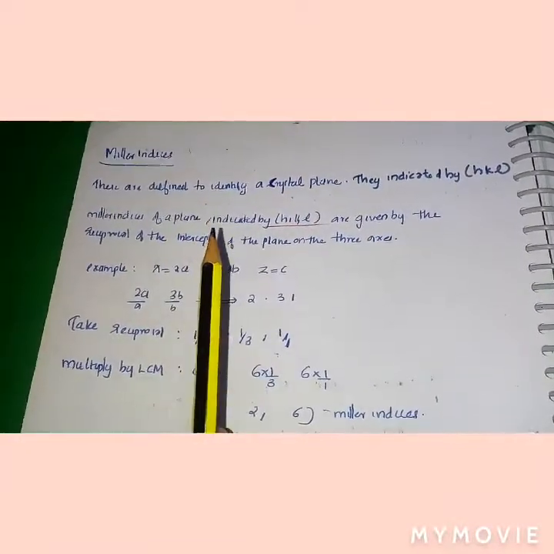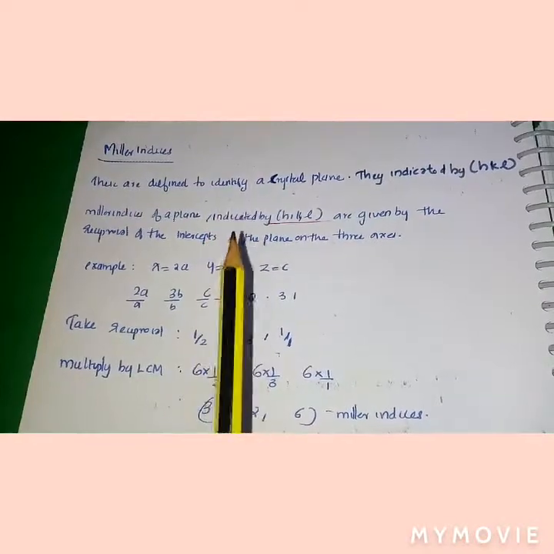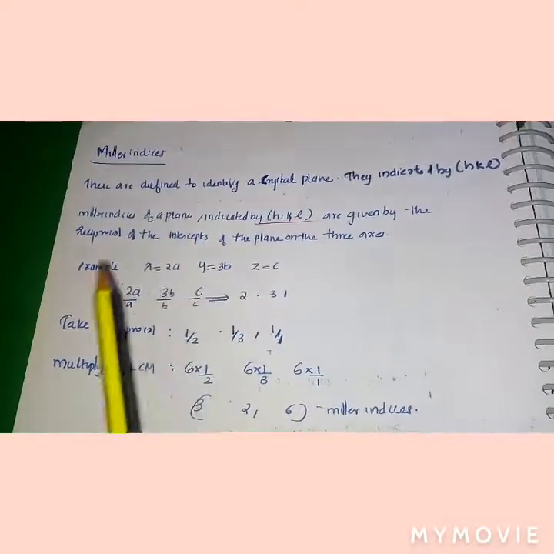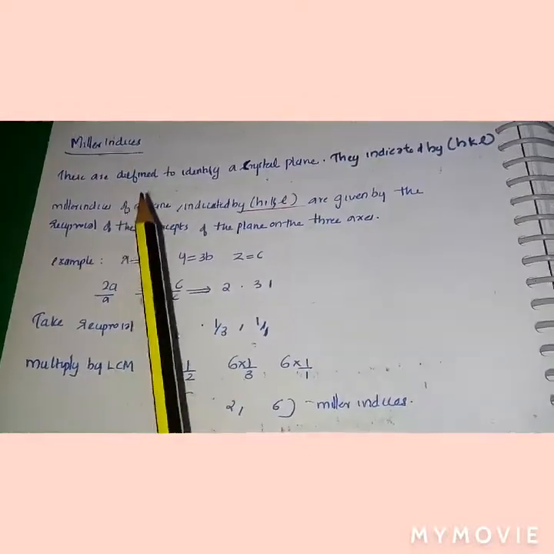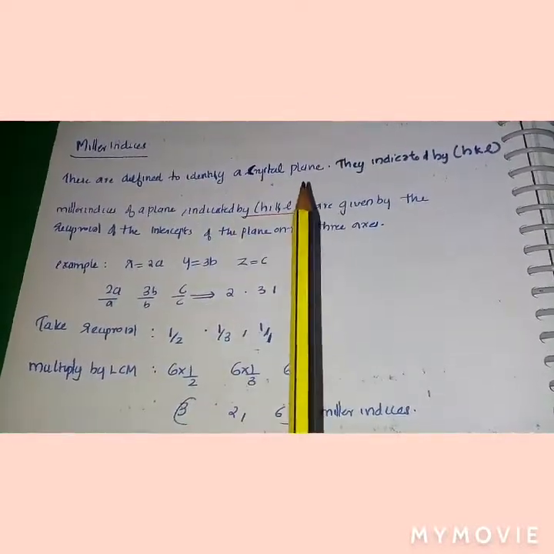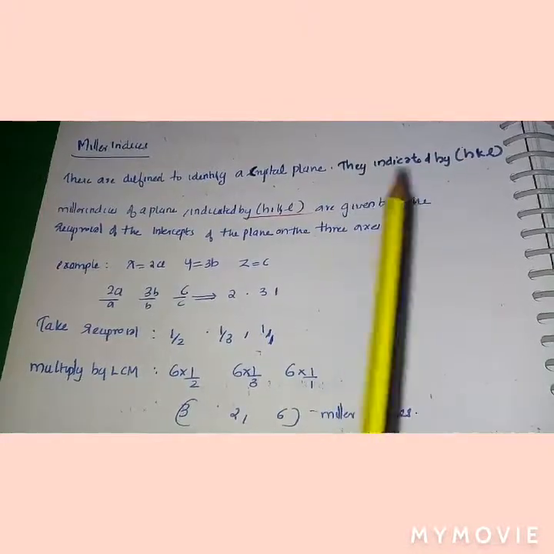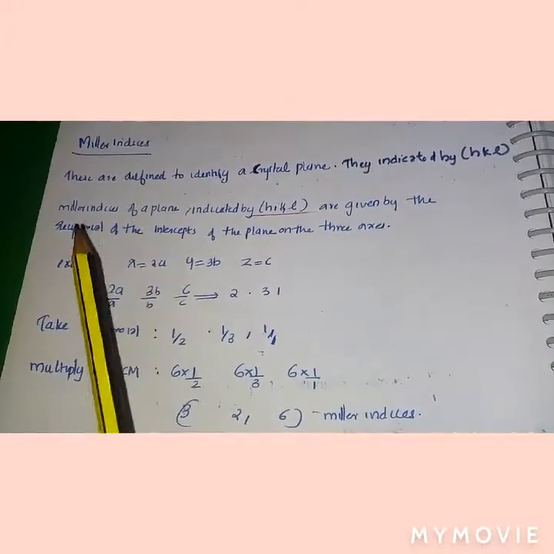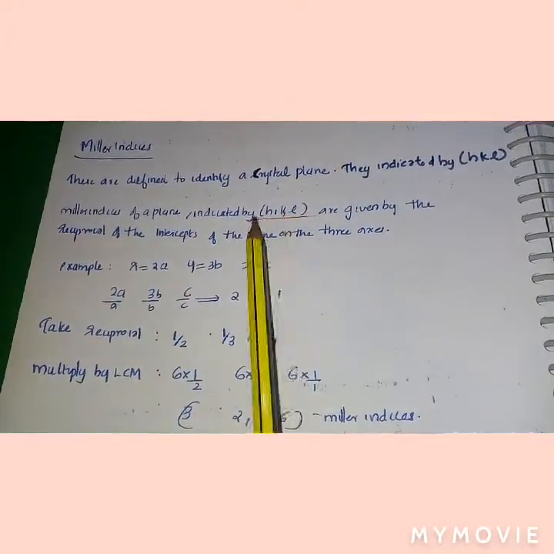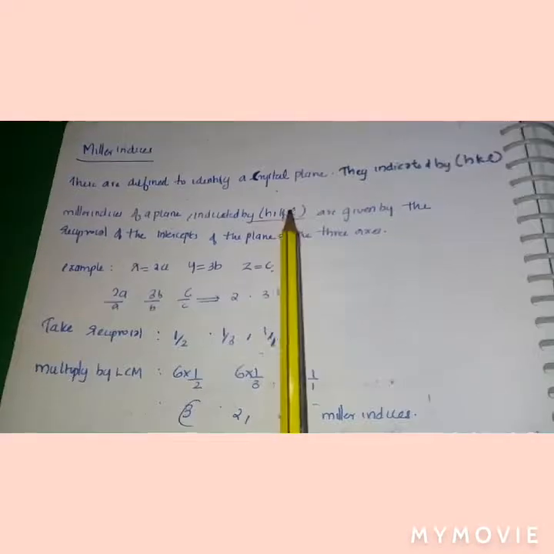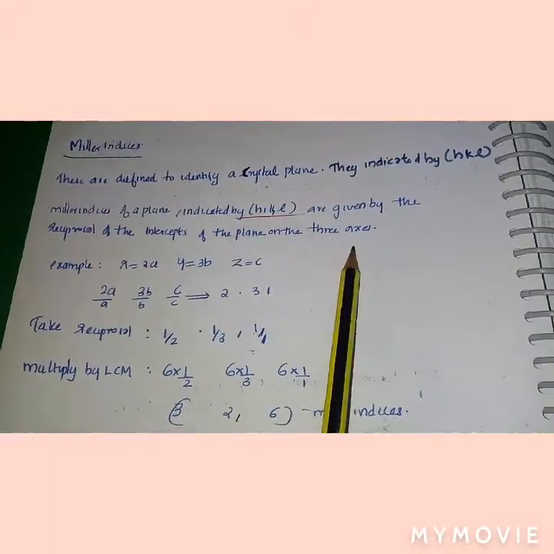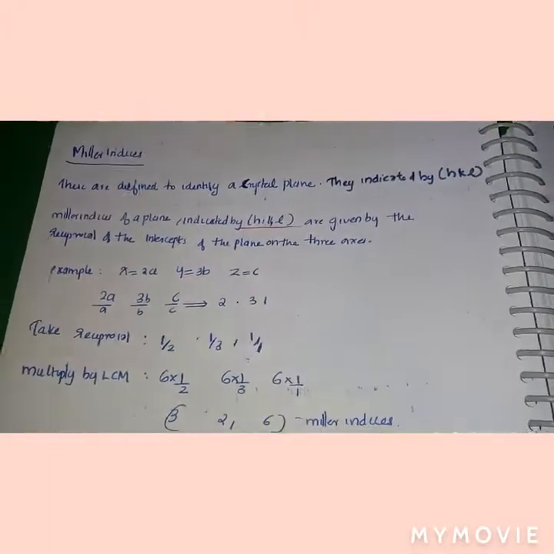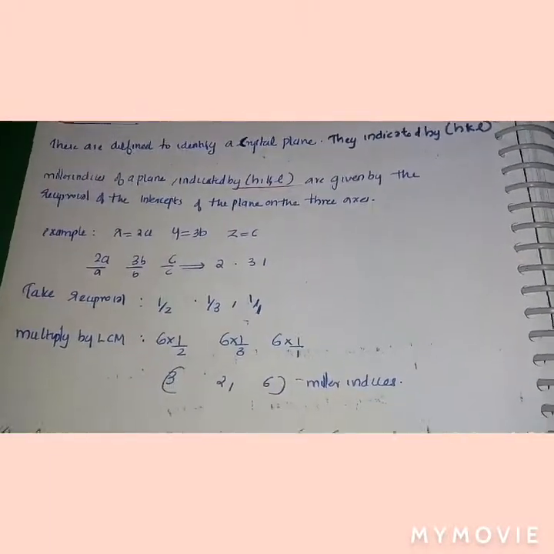Next is the Miller indices. You should remember the Miller indices because they are very important for competitive exams. They are defined to identify a crystal plane, indicated by the symbol hkl. The Miller indices of a plane are given by the reciprocals of the intercepts of the plane on the three axes, that is, the intercepts on the x, y, z axes.